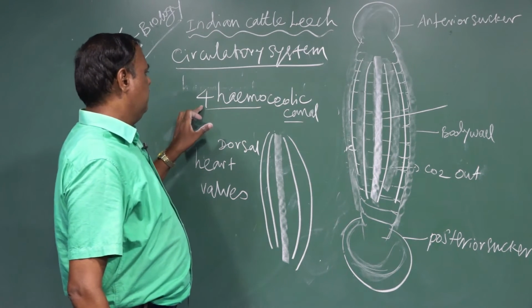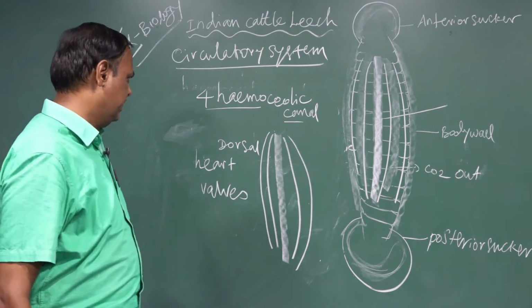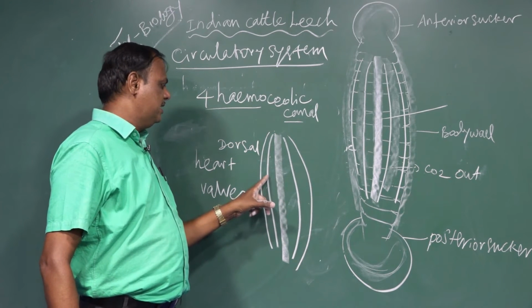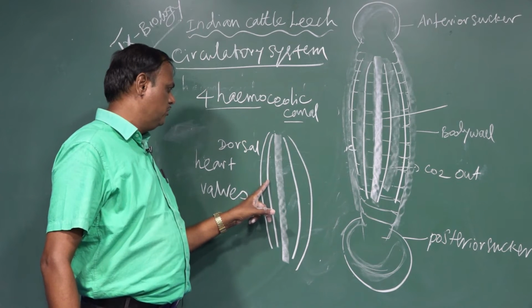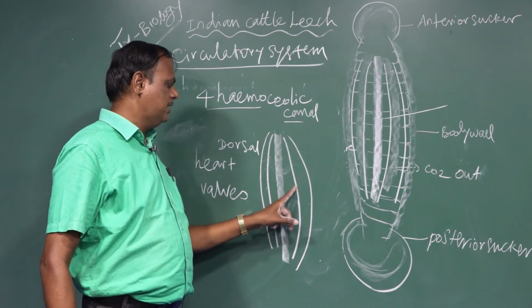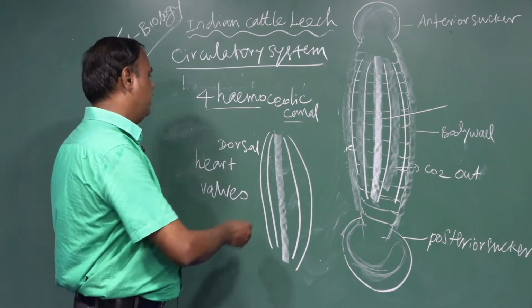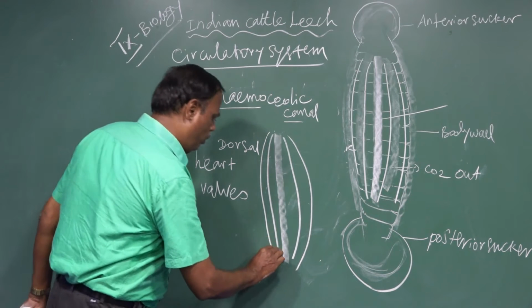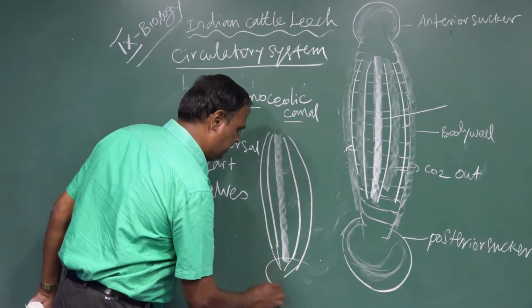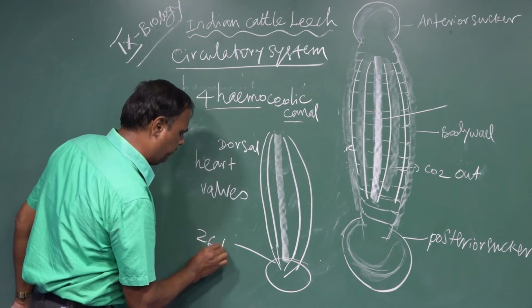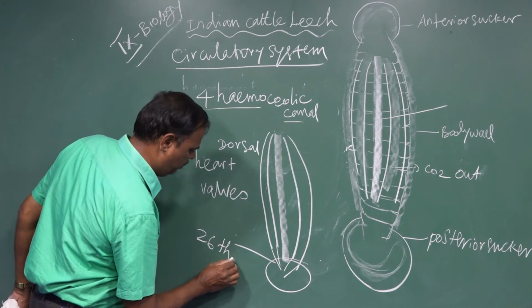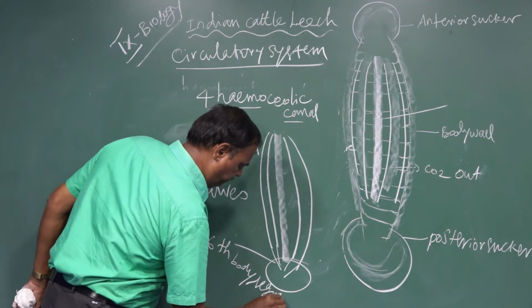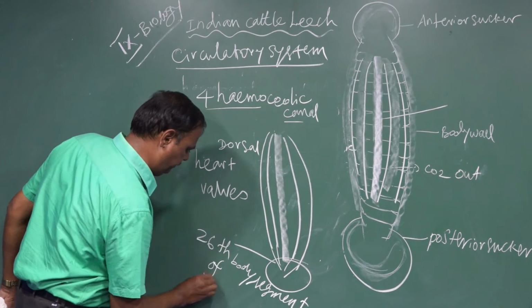There are 4 hemocoelic canals or channels. One is arranged just above the dorsal side of the digestive tract, another on the ventral side of the digestive tract, and another 2 are lateral to the digestive tract. They are 4 in number. All the 4 channels are connected at the 26th body segment of the leech.